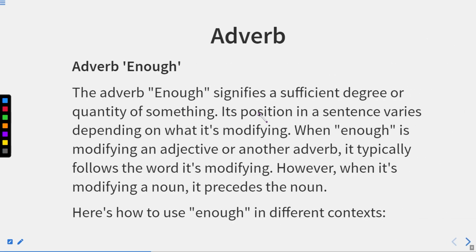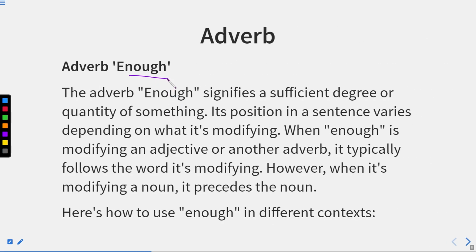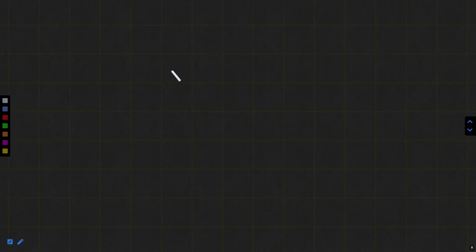Now, the adverb enough. This is a very important adverb of quantity. What is the use of this word enough? What is the position of this word enough in a sentence? Let us discuss this in detail. Suppose we have the word enough. Enough means sufficient, adequate of something. If something is sufficient, that means we are saying that it is enough.